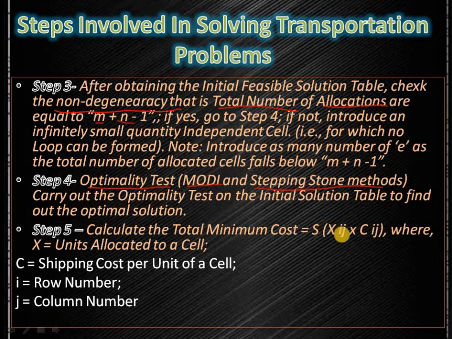Minimum cost means Xij into Cij. Cij is the cost matrix, Xij is the allocated value. If you multiply the allocated value by the cost in the cost matrix, you will get the transportation cost under Modi or stepping stone method.